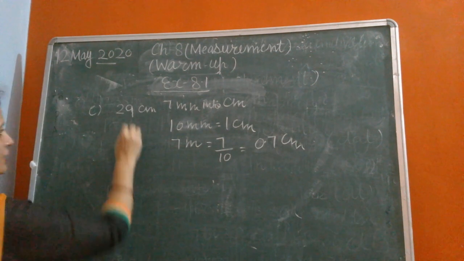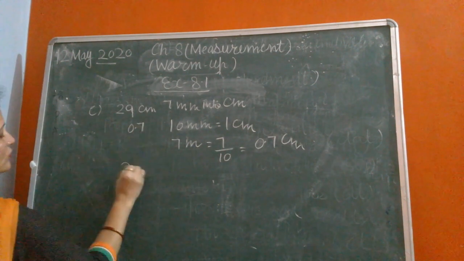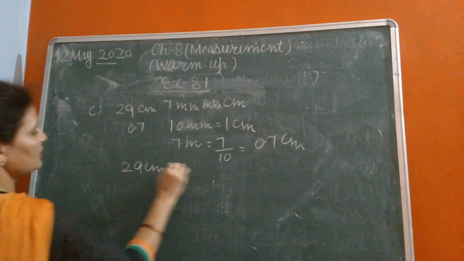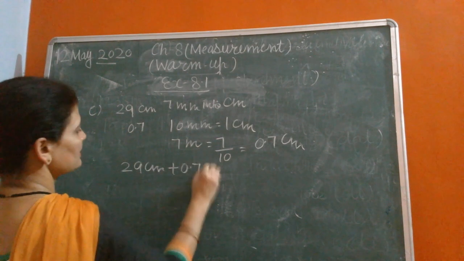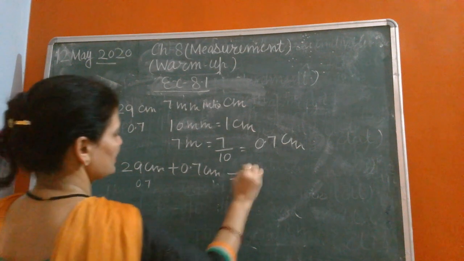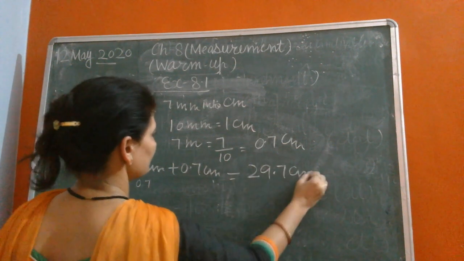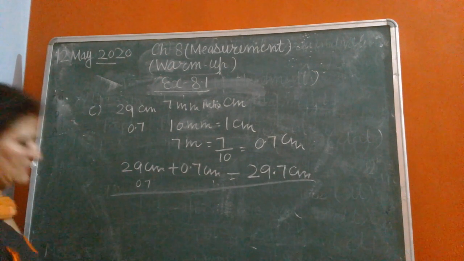Then 29 centimeter plus 0.7 centimeter, the answer is 29.7 centimeter. This is the answer.